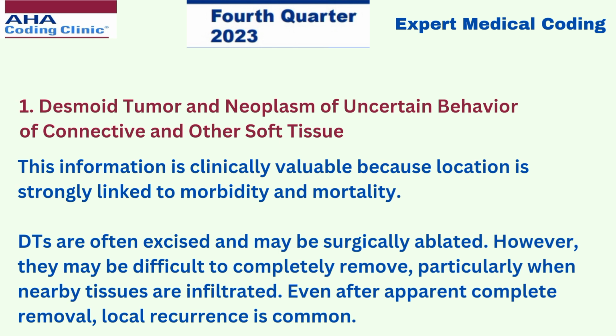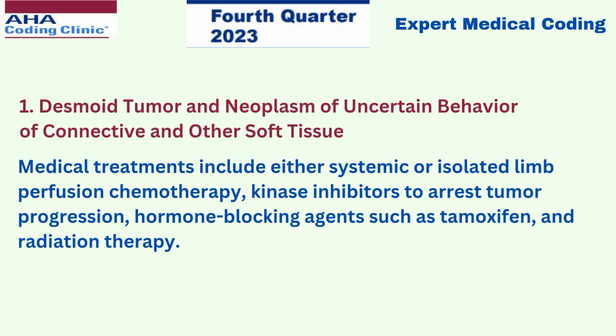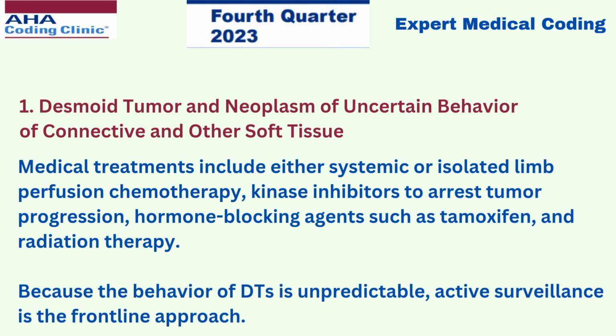Desmoid tumors are often excised and may be surgically ablated. However, they may be difficult to completely remove, particularly when nearby tissues are infiltrated. Even after apparent complete removal, local recurrence is common. Medical treatments include either systemic or isolated limb perfusion chemotherapy, kinase inhibitors to arrest tumor progression, hormone blocking agents such as tamoxifen, and radiation therapy. Because the behavior of the DTs is unpredictable, active surveillance is the frontline approach.